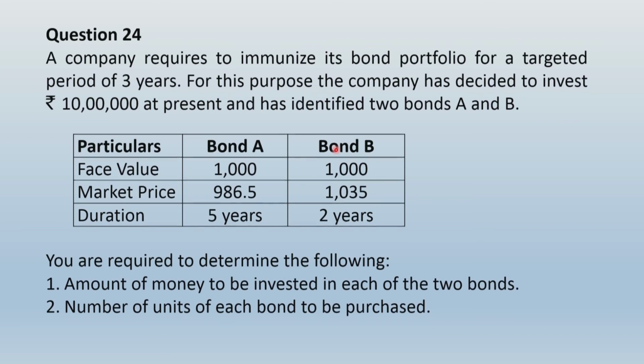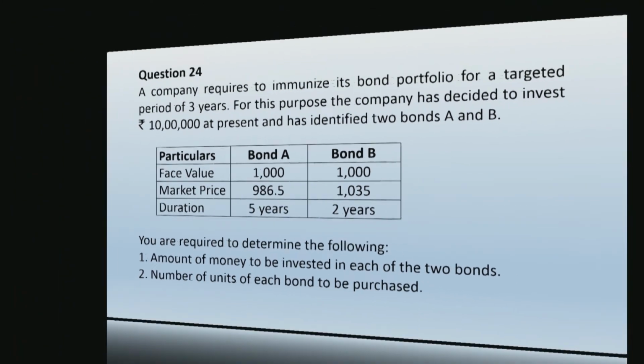Last thing that you would want to do is find the weighted average of the duration of each bond, which will be the duration of the portfolio, and the duration of the portfolio should match with the target period of 3 years. And this is how you will immunize the bond portfolio. So let us see how to present the solution.